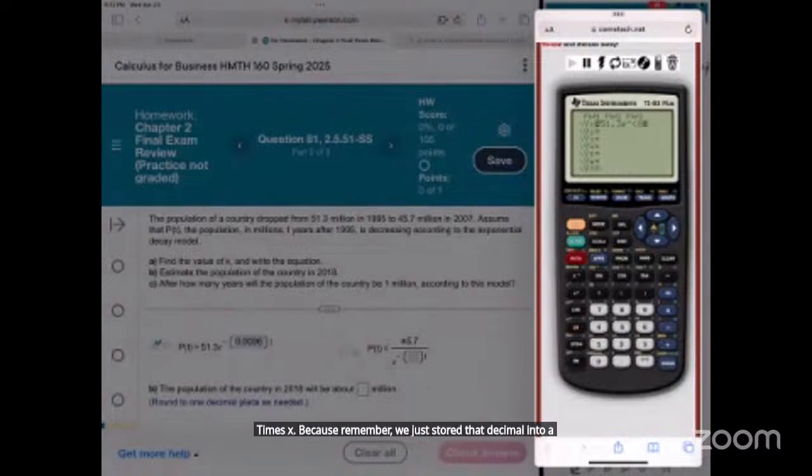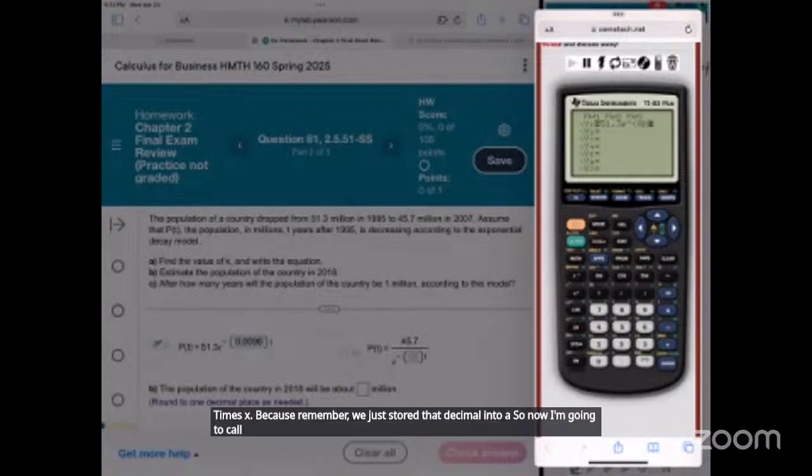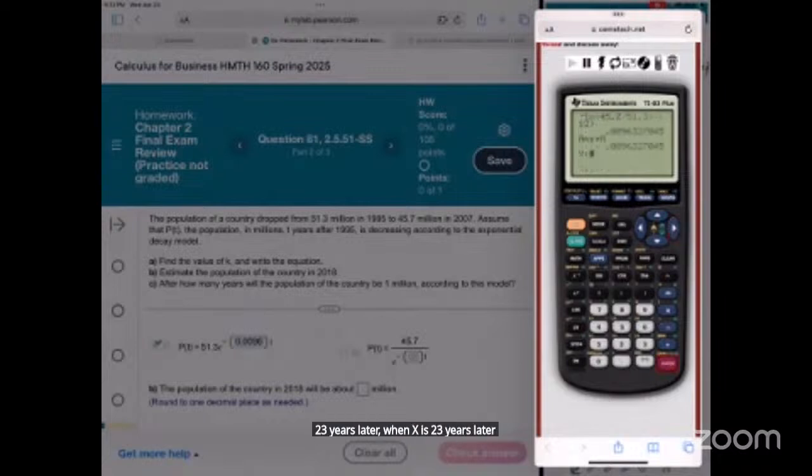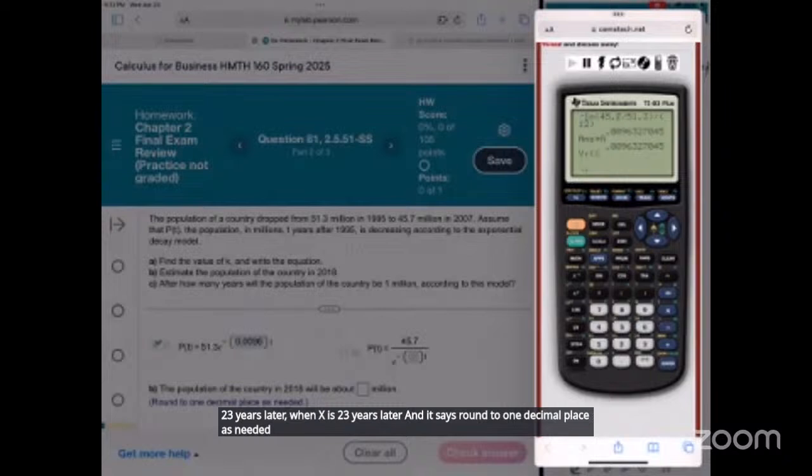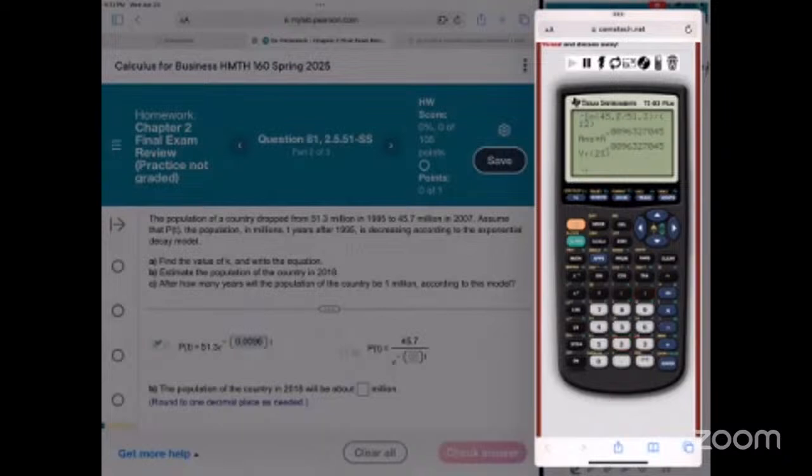So now I'm going to call on that function. I want to evaluate that function 23 years later when x is 23. And it says round to one decimal place as needed. So 64 million. All right, 64.